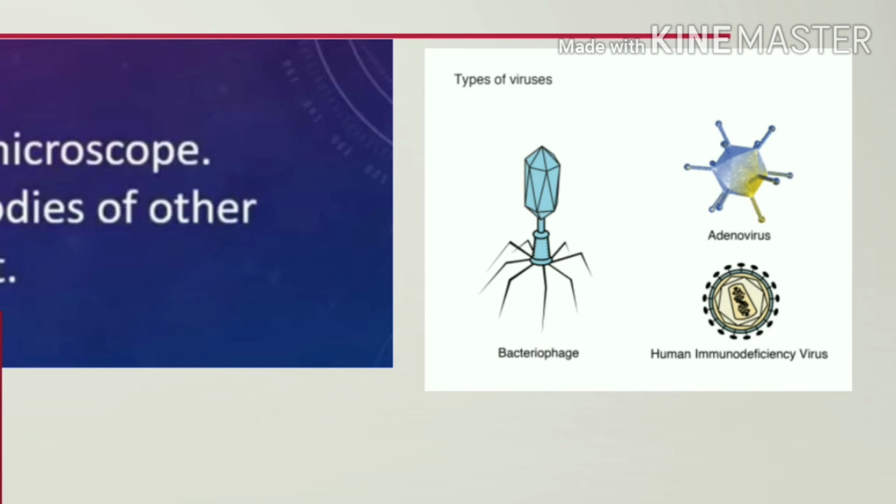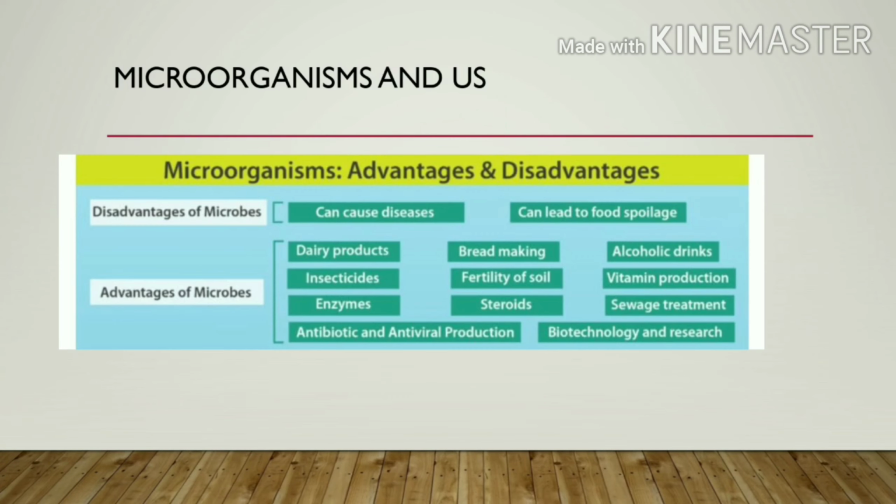So this is about the virus. Next one is microorganisms and us, and we will learn about the viral diseases later in this chapter.